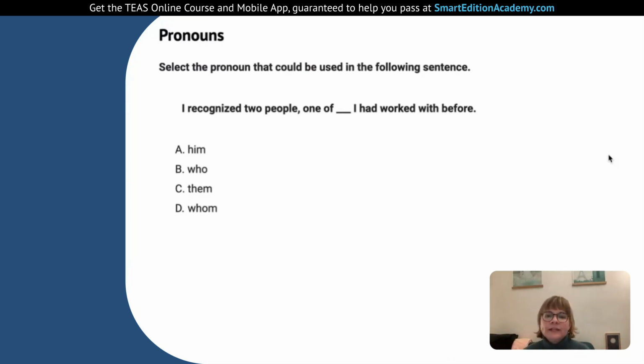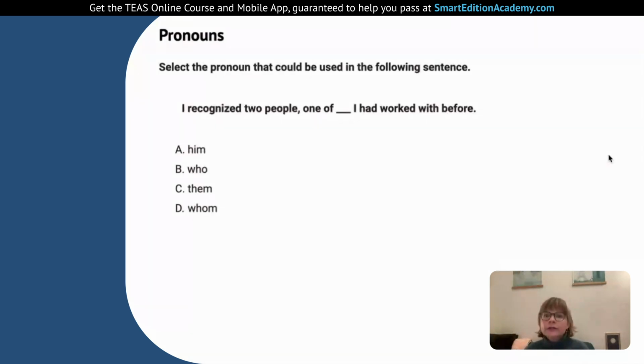Select the pronoun that could be used in the following sentence. I recognize two people, one of blank I had worked with before. Okay, so our first option is him. And him, the real problem here is that him would just be one person and we have one of multiple people. So it doesn't fit in. We are looking for a grammatical object here because we're saying I had worked with someone and we need to fill that in even though it comes before because of the sentence structure. But him as a singular does not work here. And we also don't know the gender or sex of these people. So him does not work here.